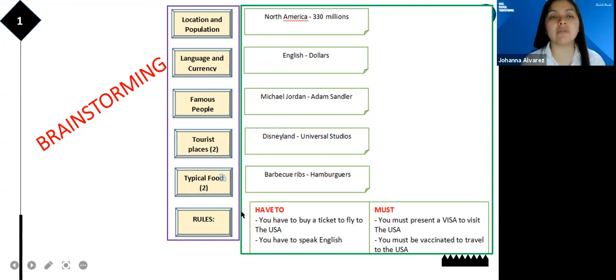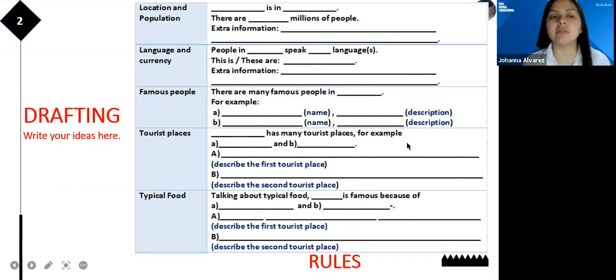Remember, when we use have to, we use some ideas that these are necessary, but they are not an obligation. Yes, and using must, for example, you must present a visa to visit the USA, or you must be vaccinated to travel to the USA, right? So here in the first step, that is brainstorming, you are going to write only your ideas, only the answer, specific answers, okay? Let's continue with part number 2.